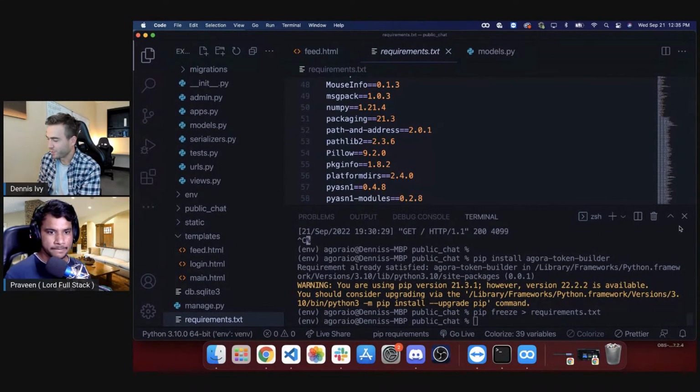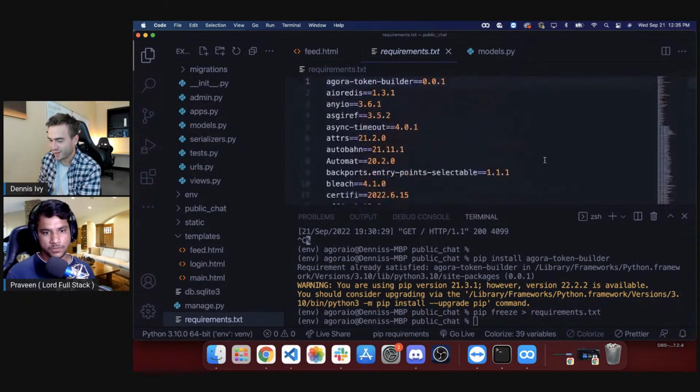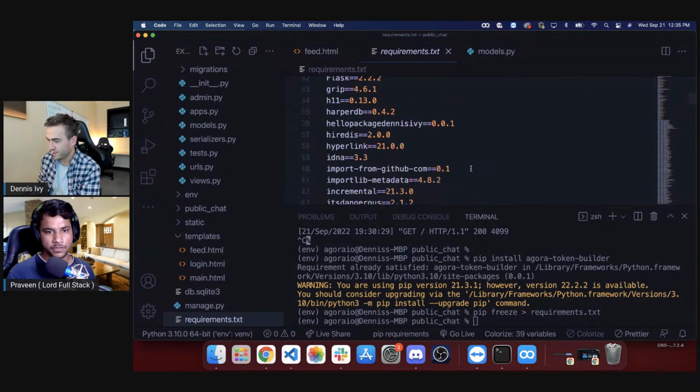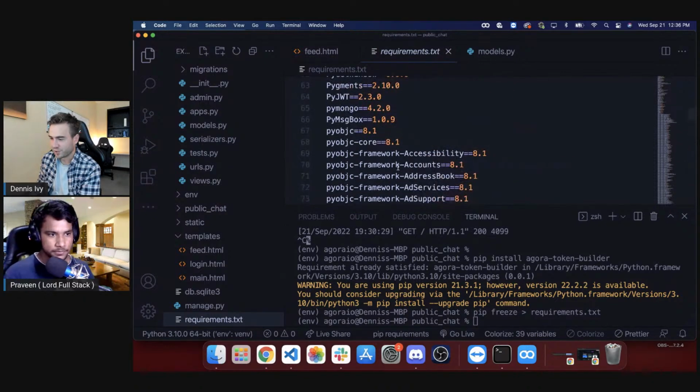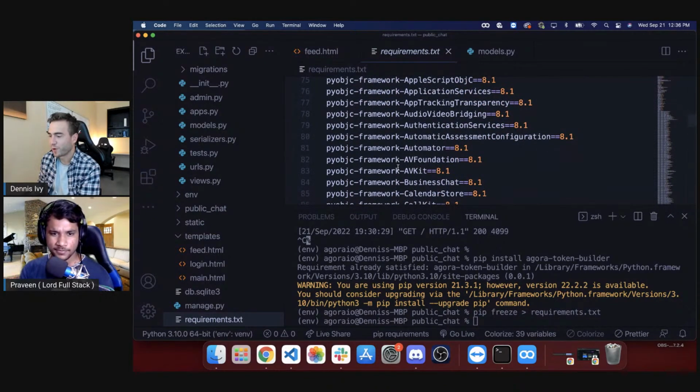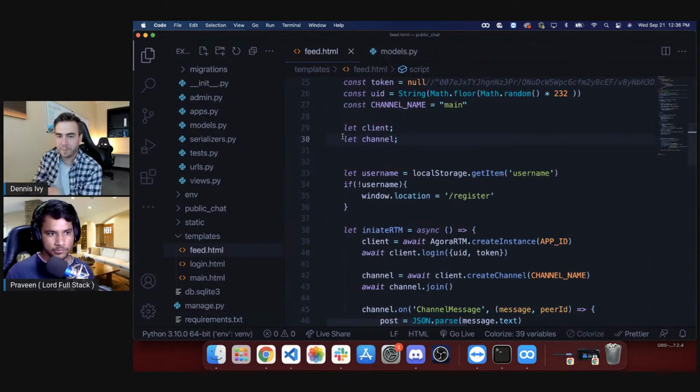Where did all these come from? Is it my virtual environment? Why do I have all these packages? Sometimes the virtual environment doesn't work perfectly, so it grabs all of the packages that you have installed globally. I don't even have these packages globally. I don't know what half of these are. What's Pyobic? Or Pyo? PyObjC. Okay, I mean, whatever. It has it for now. We'll fix that later.